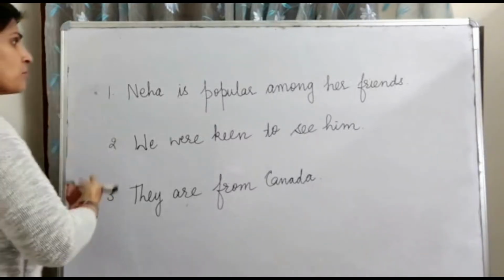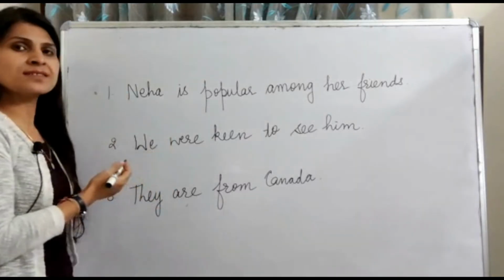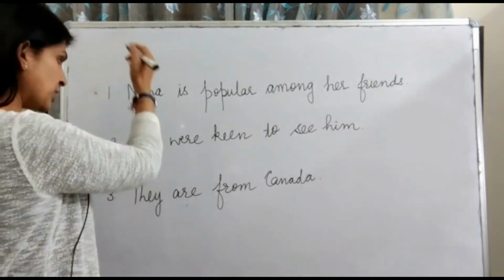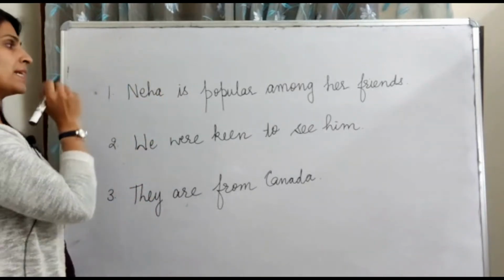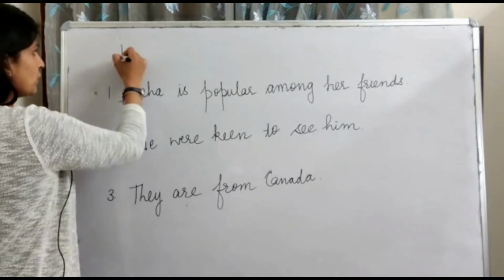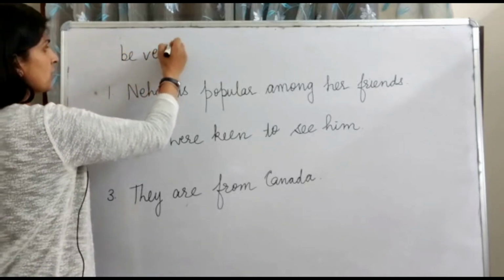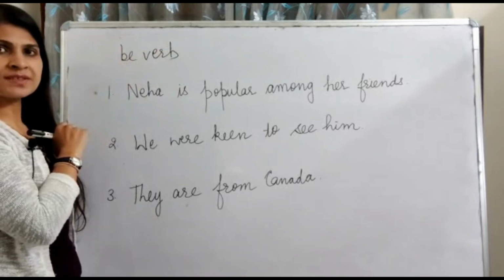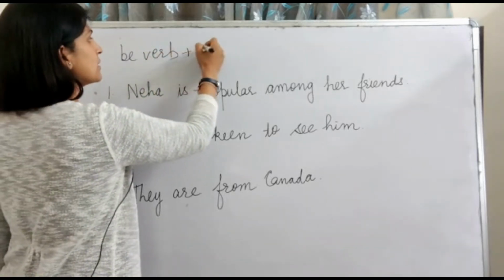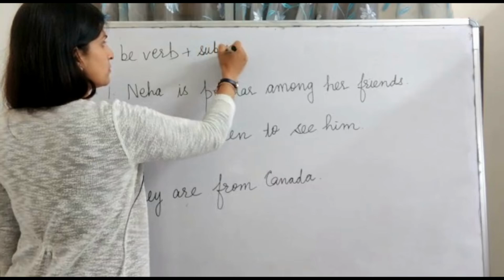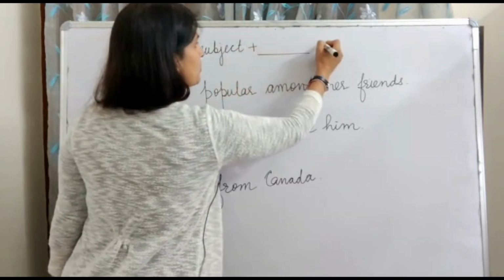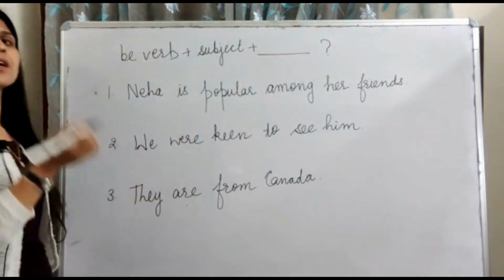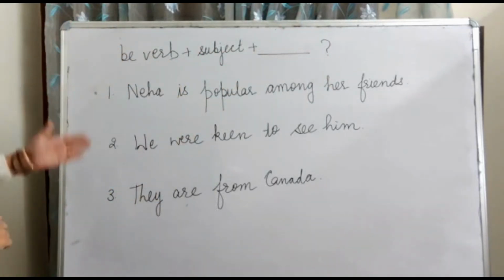Now let's take some more examples of the sentences with the be verbs. We'll change these sentences into the questions. Let's first write the sentence structure. First, we should have the be verb. What should we have after this? We should have the subject. And then the remaining part of the sentence and then the question mark. Let's change them into the questions one by one.